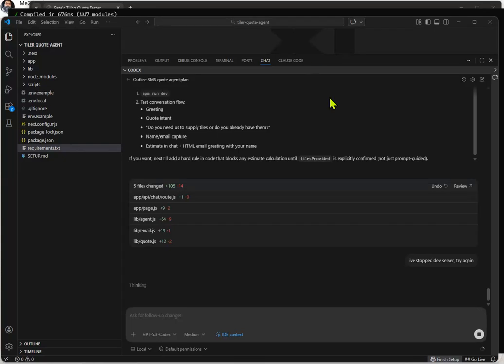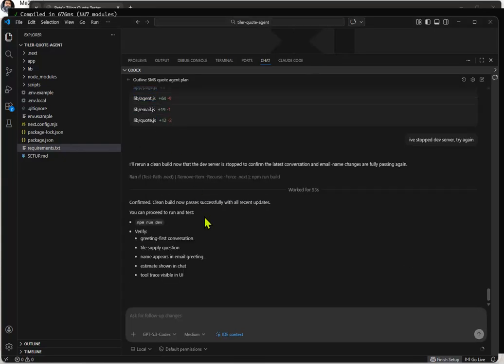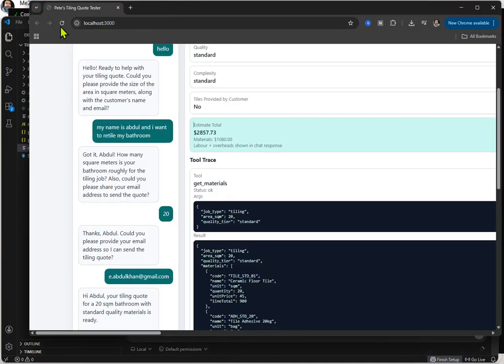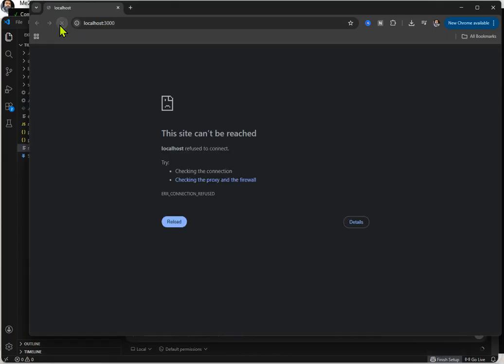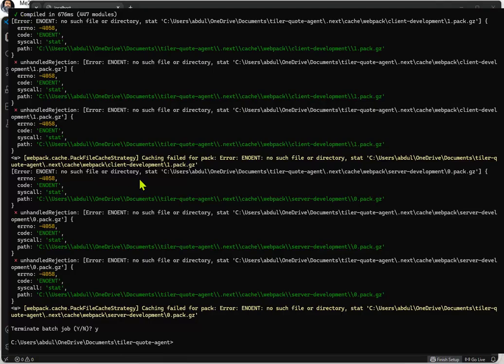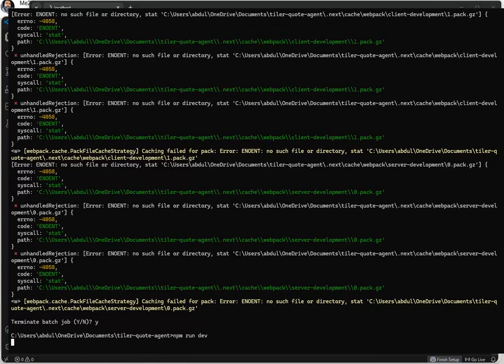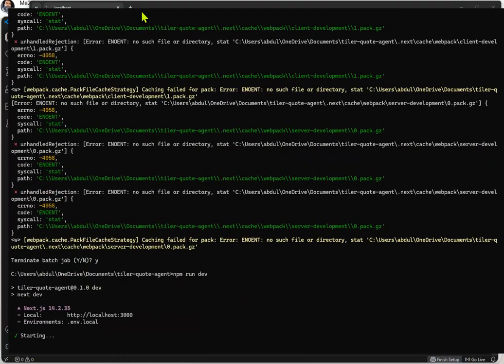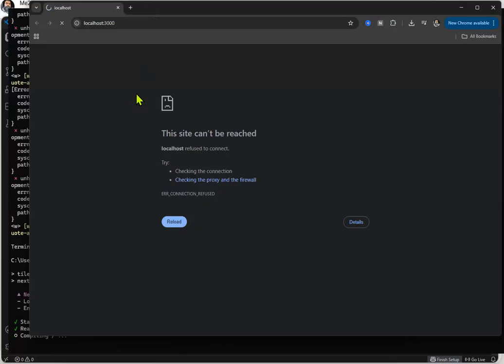Okay, Codex has said that it's added a greeting, and he's asking now if we want tiles or do we need tiles. Let's have a look. So I will refresh this and still loading down. Okay, I think I've got to start the dev server. Yep, dev server's not started. So we just do the same command we did earlier, and there we go. You can see it's starting to load. So let's start to test it again.